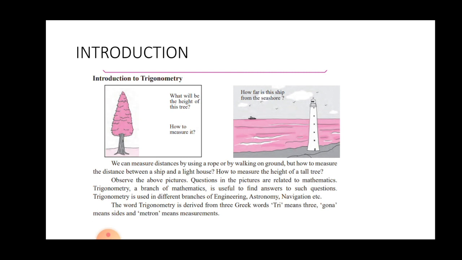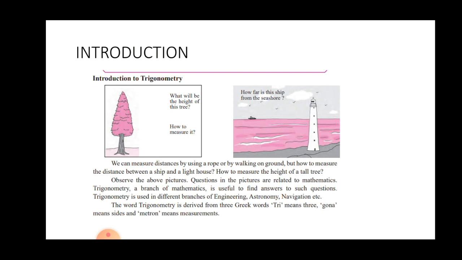In this picture, you are able to see the seashore. From this seashore, how can we measure how far away the sea is, how far away the ship is, as well as the height of a tree? For that, we are using the knowledge of our geometry. When we want to measure a distance by using a rope or by walking on the ground, it is possible, but it is very difficult to find the distance between the ship and the lighthouse, or to find the height of a very tall tree. That time we require trigonometry.